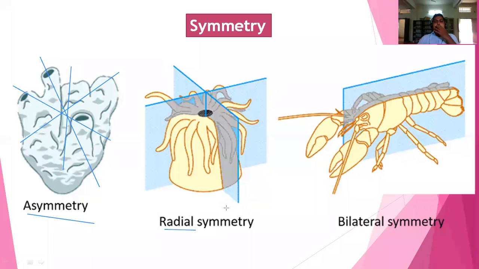And then bilateral symmetry. In bilateral symmetry, if you cut the organism in only one direction, it will give two equal halves. That is called bilateral symmetry. In radial symmetry, in any direction it will give two equal halves, but in bilateral symmetry, only in one direction it will give two equal halves.